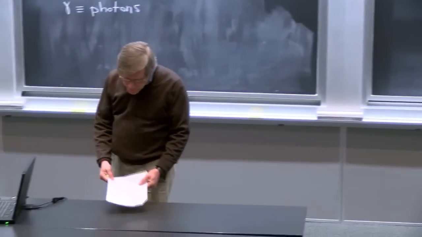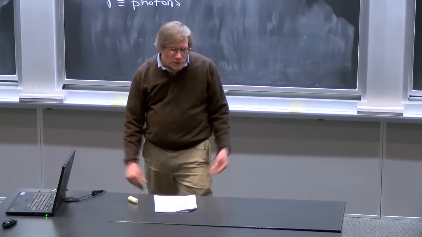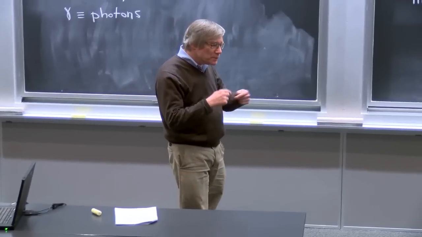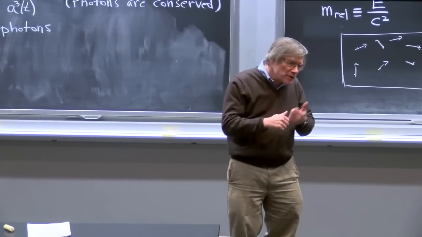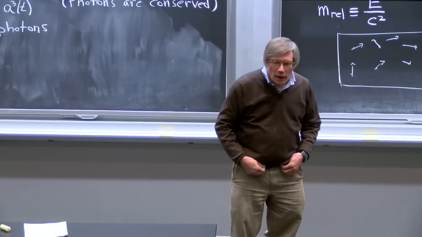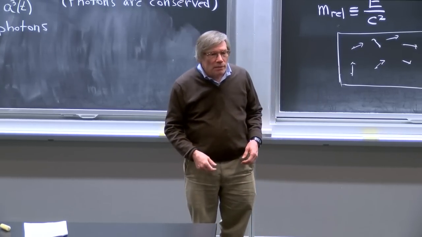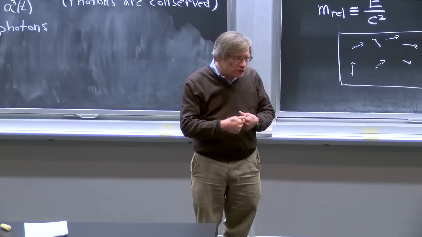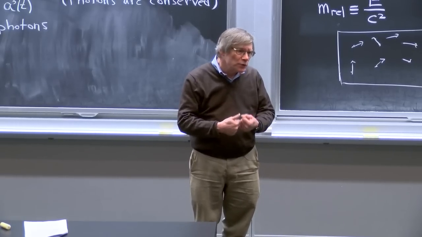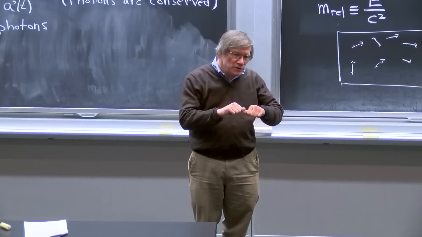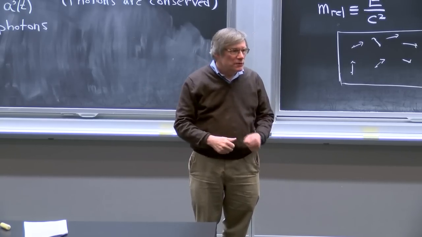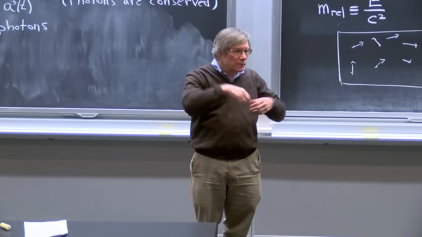It is, in principle, possible for two photons to collide and produce, say, an electron-positron pair. It's actually a rather small cross-section for that. And all of these processes in the early universe will rapidly reach an equilibrium, which we'll be talking about a little later, where there'll be just as many photons converting into E plus E minus pairs as there will be E plus E minus pairs colliding and making photons.